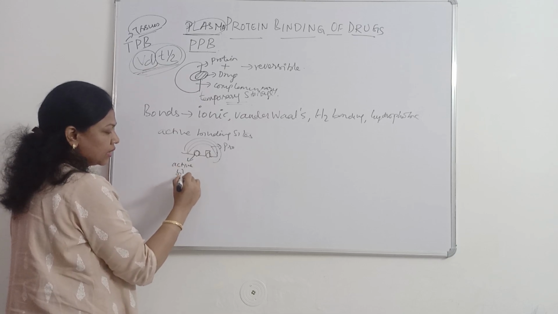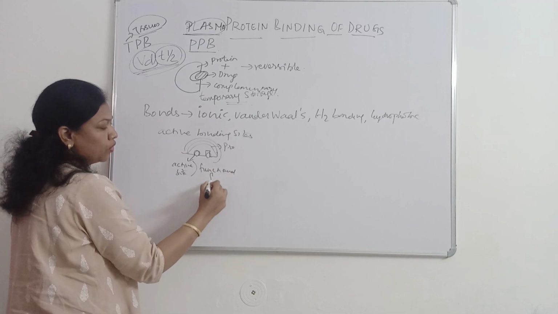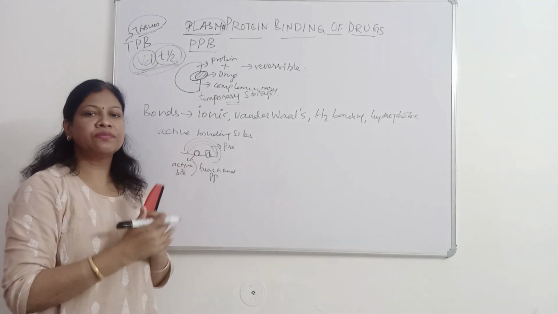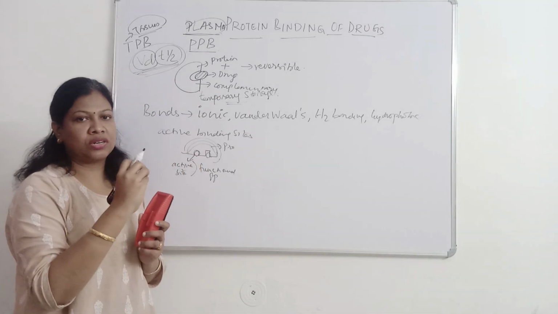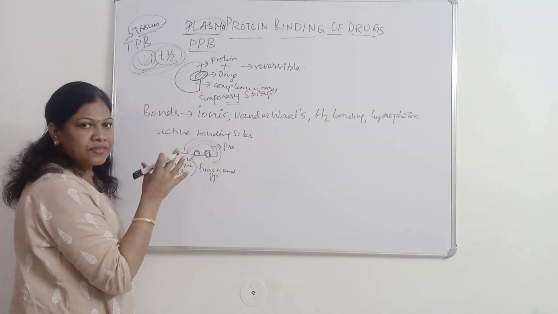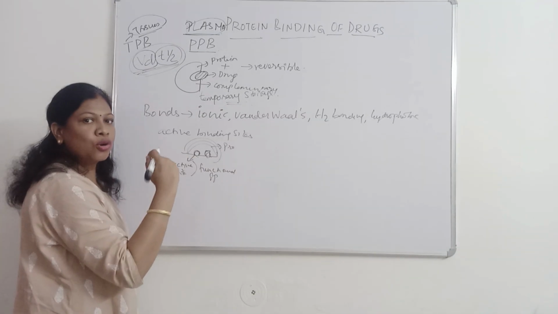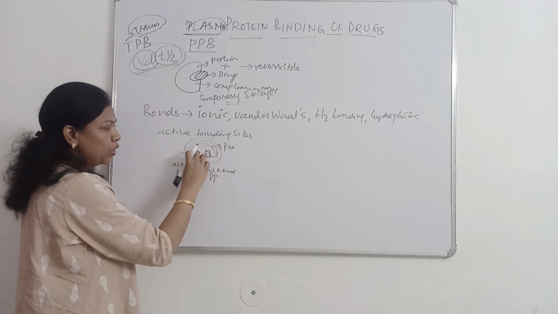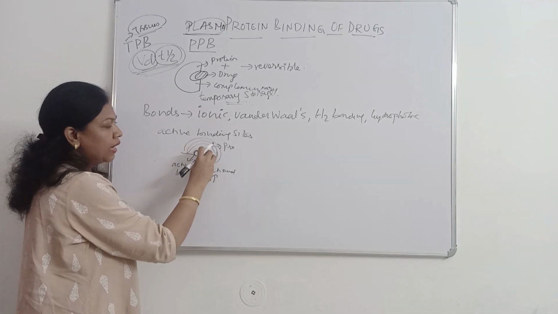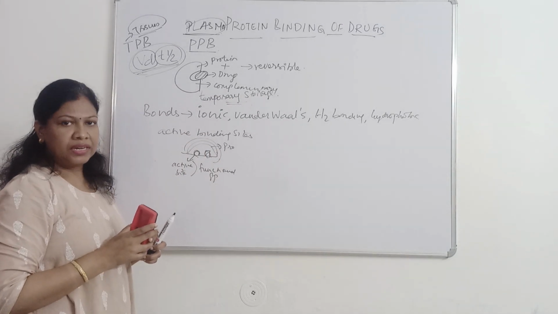What does it mean, the active site? It has some functional groups which are responsible for formation of bonds. To make a bond, you need some specific functional groups. Those specific functional groups will be present at the active binding sites. The drugs which have functional groups complementary to that of the protein have the affinity to bind at that active site. That is about the protein binding of drugs.